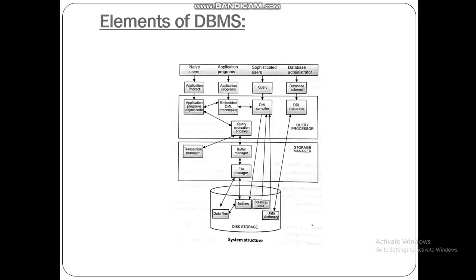This figure shows the elements of DBMS. There are users, application programs, sophisticated users, database administration. These are the elements of DBMS: application programs, query, database scheme, DML compiler, DDL interpreter, file manager, storage manager, data file, data dictionary. These are the system structure of DBMS. So, now we have to describe the elements of DBMS.